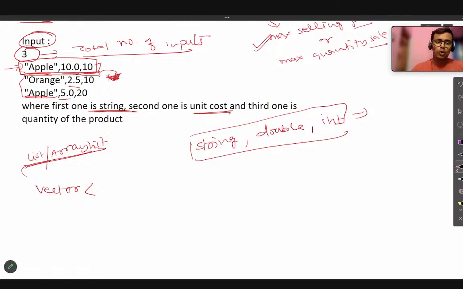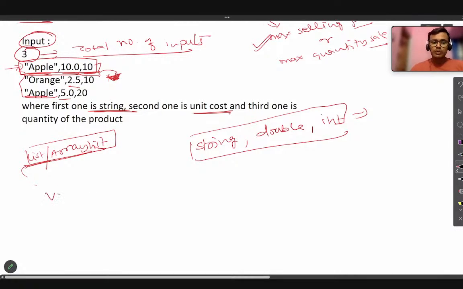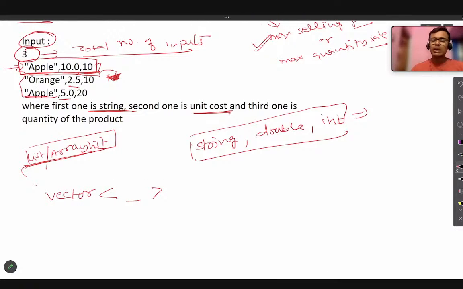I will be sharing this code with you also. But for now, let's understand, okay? So we have taken vector, and inside the vector, we are used to taking only one data type. Let's say we are taking data type as integer. That means inside the vector, every element will be of data type integer only.